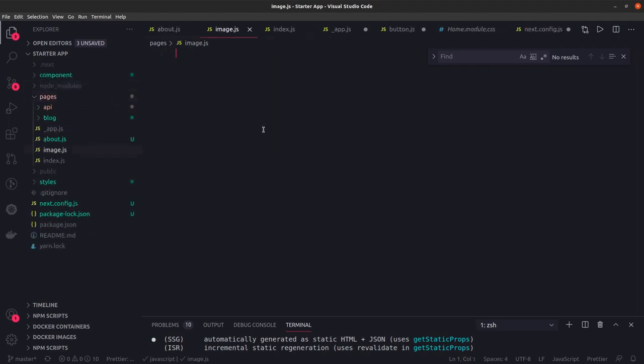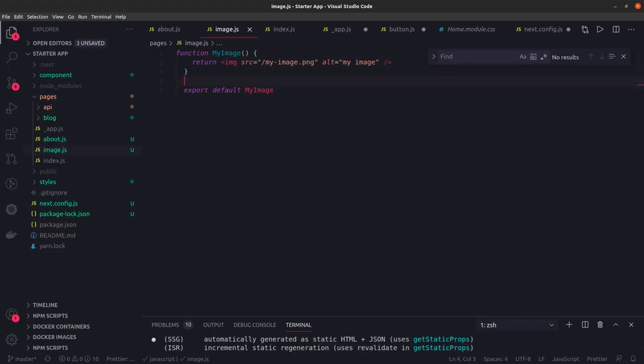There I can simply provide the path, my image.png. So when you put /, it will start looking inside the public folder, and you should have this particular image file in the public folder to make it compile. So the public folder can be used to serve static content, either an image, a font file, CSS and all the other things.